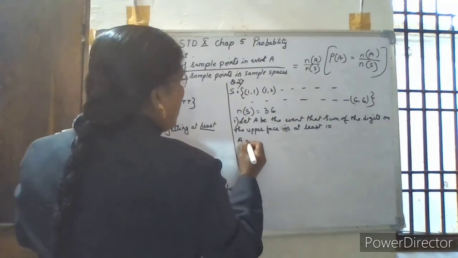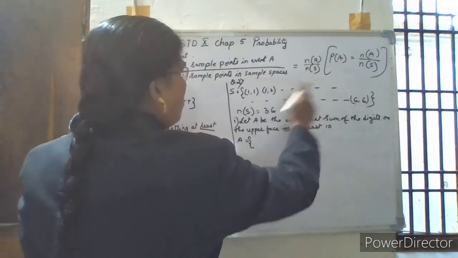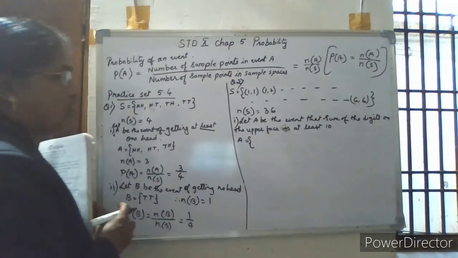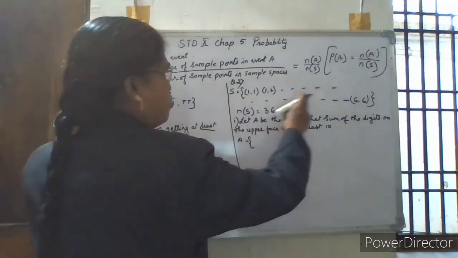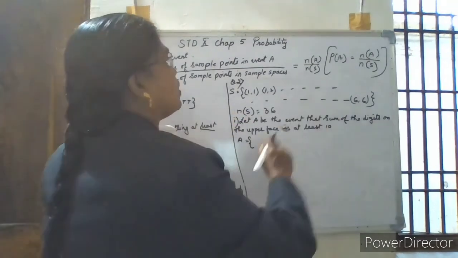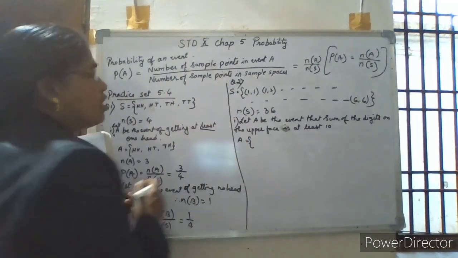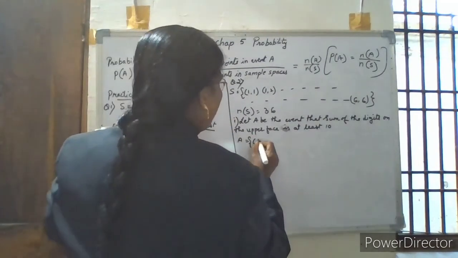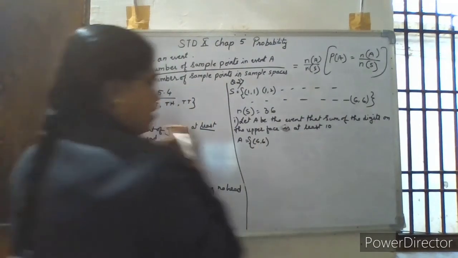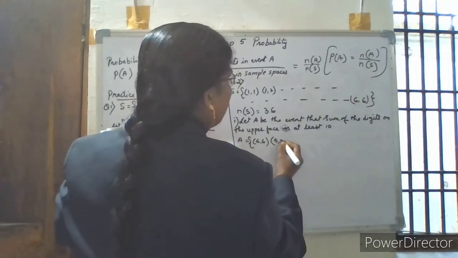So at least 10 means, see, in the first line 1 and 6. It won't give any sum as 10. Second line 2, 1, 2, 2, 2, 3, 2, 6. No. Third line 3, 1, 3, 6. No, it doesn't give the sum as 10. Fourth line it will give 4 and 6. 4 and 6, the sum is here 10. Then next line, fifth line is 5 and 5.